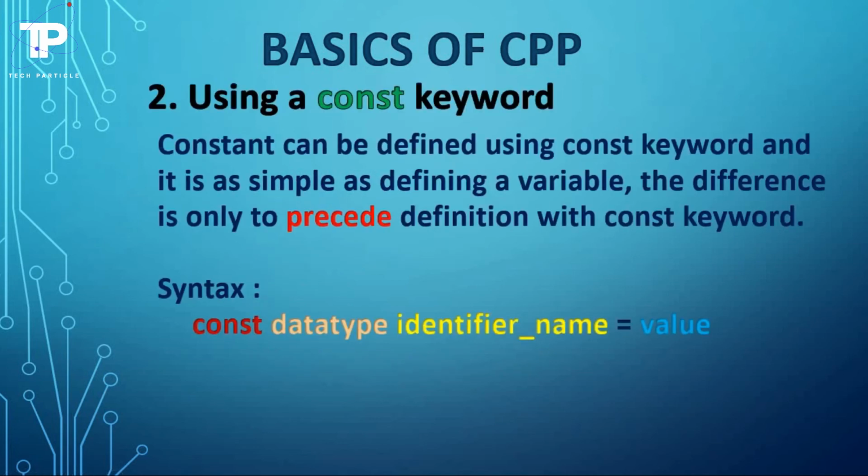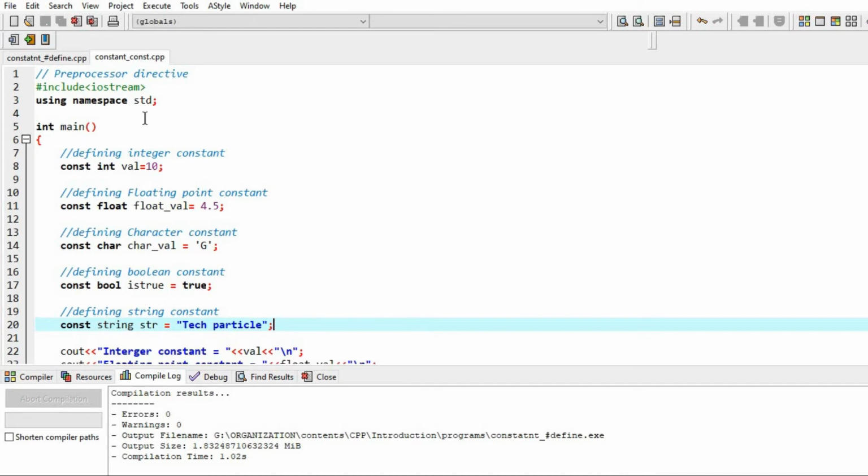Now let's see with the program. This is a program for defining constants using the const keyword. The first two lines, #include iostream and using namespace std, are preprocessor directives. I have explained these two terms in the very second video of the Hello World program. If it's still difficult, you can check out that video. The link has been mentioned in the I button.